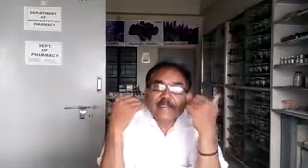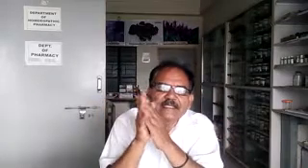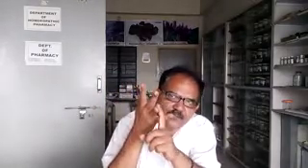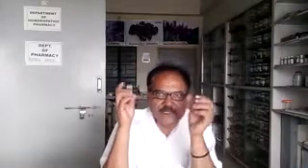Then the deep muscles of the back of the leg. There are three deep muscles: flexor digitorum longus, flexor hallucis longus, and tibialis posterior. Again, revise: flexor digitorum longus, flexor hallucis longus, and tibialis posterior.